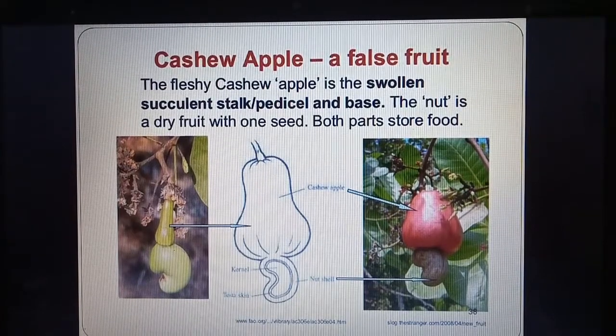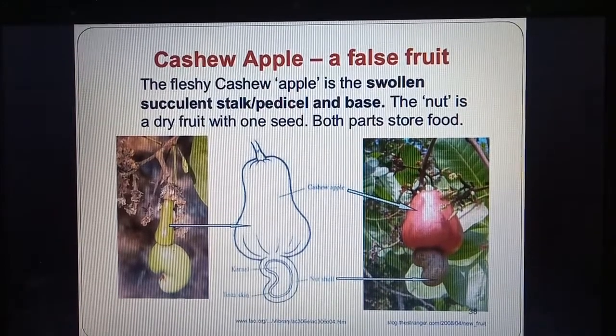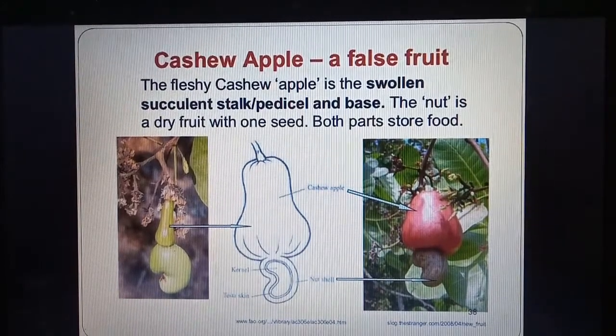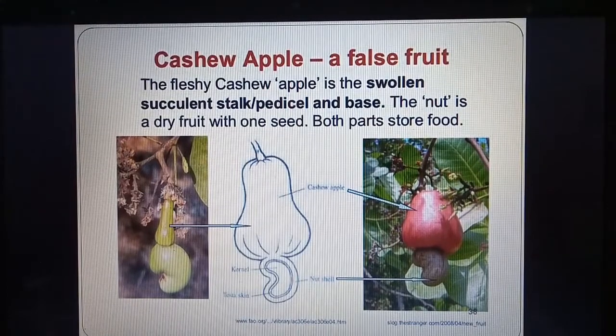The lower part we can see is the thalamus, and the upper part, which is also called the cashew apple, is actually the main fruit. So we eat the lower part, which is actually the thalamus.